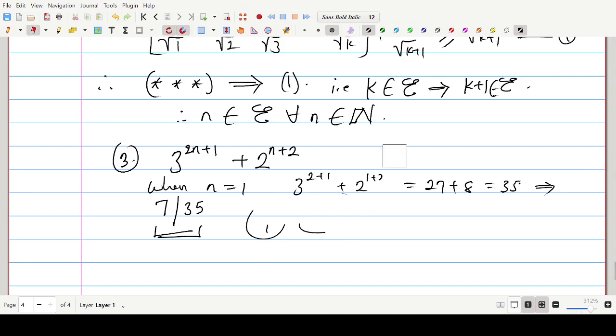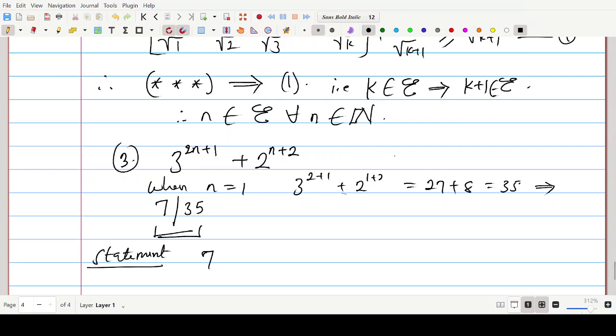So in this case, 7 divides 35. Now you can test when n is 2. When n is 2, you see that 7 will also divide it, so that we are tempted to say that, let's make our statement a statement.